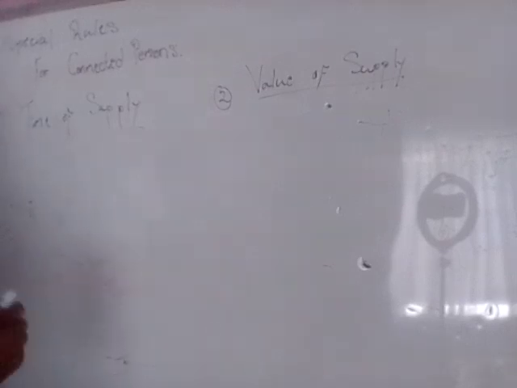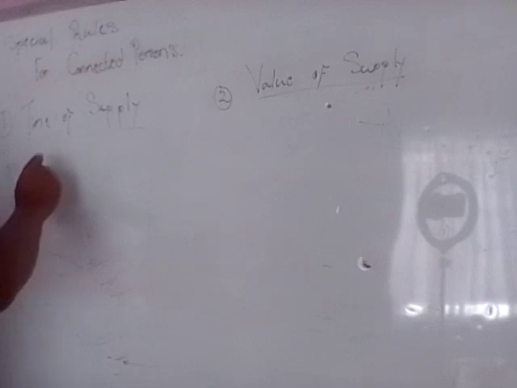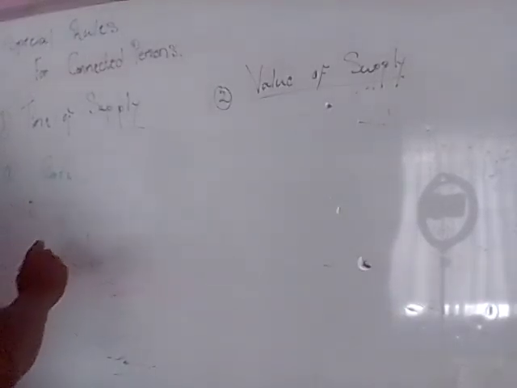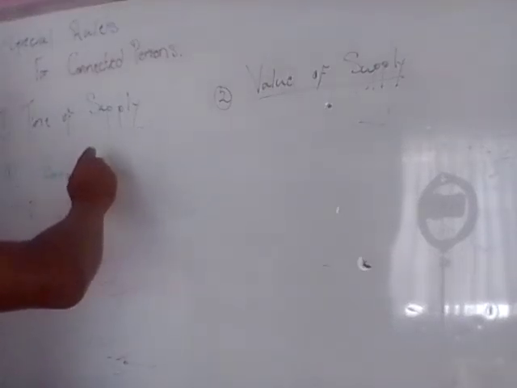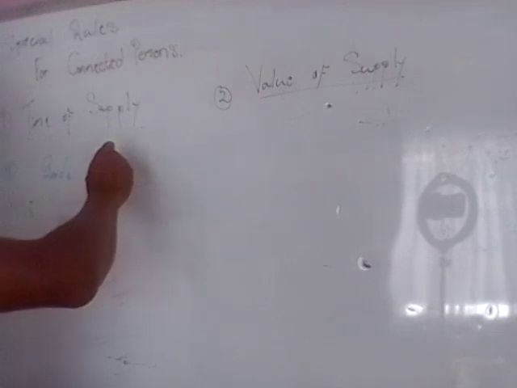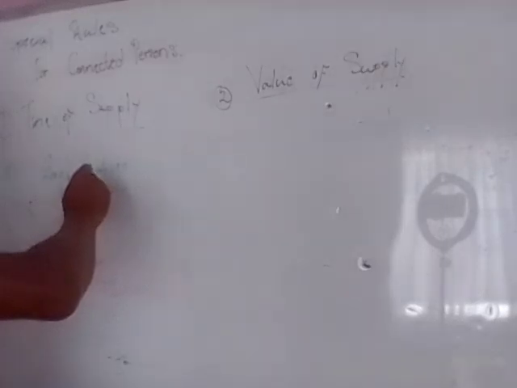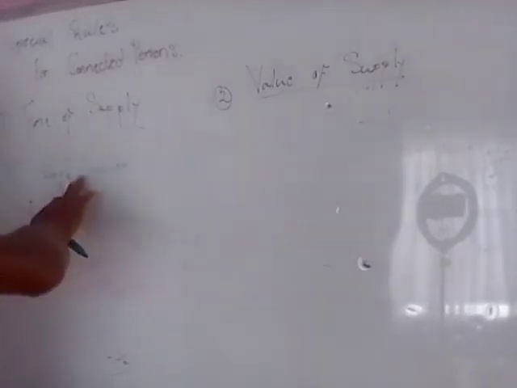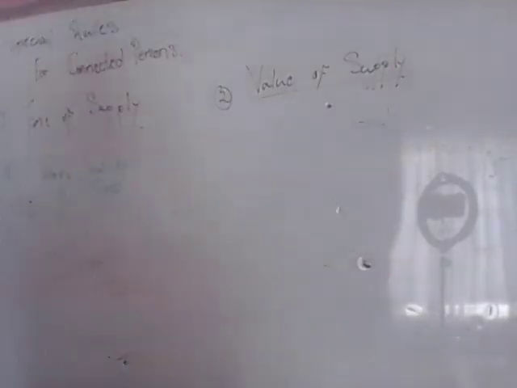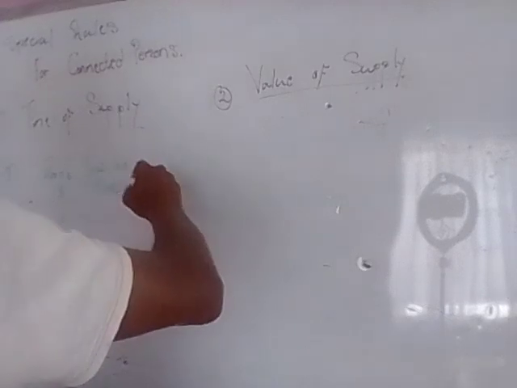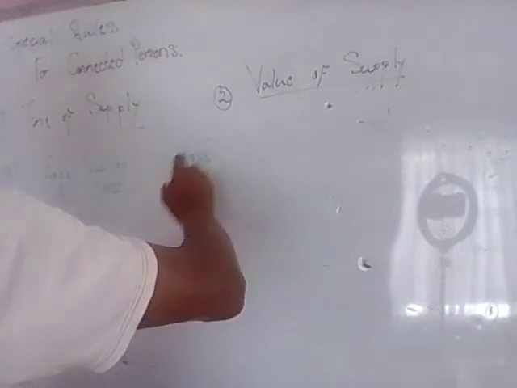The first point of time of supply would be if we're dealing with goods that can be moved. So when is the time of supply for such goods? The time of supply for such goods is when the goods are moved.